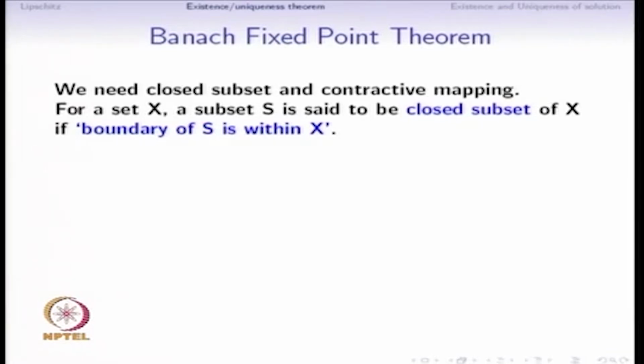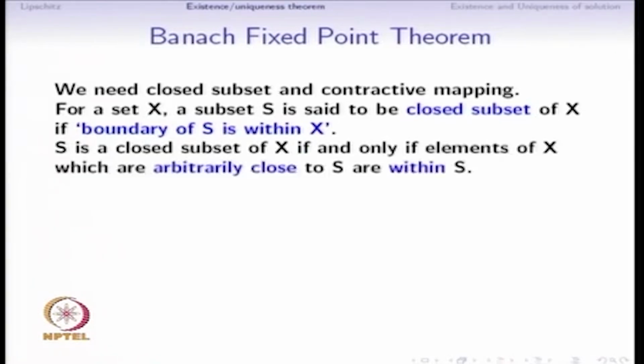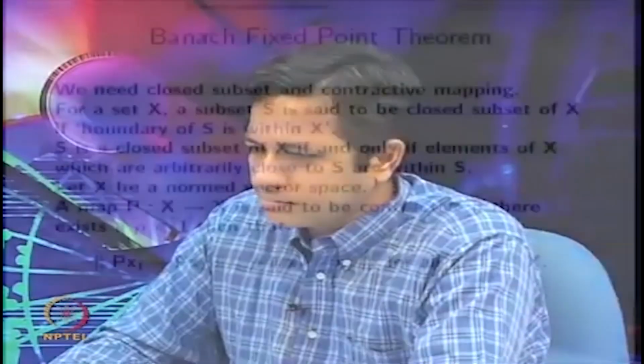For a set X, a subset S of X is said to be a closed subset of X if the boundary of S is within X. More precisely, S is a closed subset of X if and only if elements of X which are arbitrarily close to S are also within S. If we take an element of X which is very close to elements of S, it is not necessary that this element of X should also be within S, but if it is indeed within S, then S is said to be a closed subset of X.